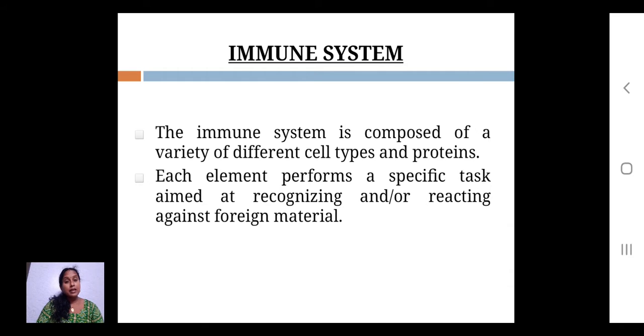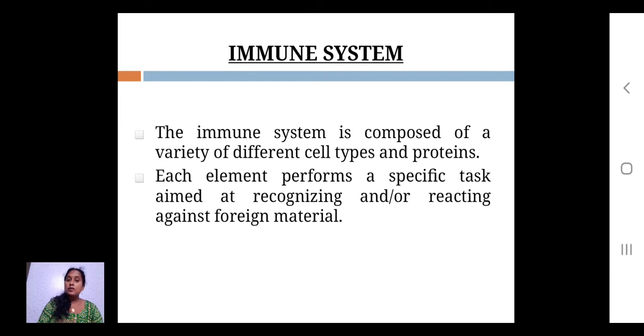Why? Because the immunity arises against the foreign substances, and while it is acting against them, a lot of cell components and other materials also cooperate with that. So that cooperation and unity also take place. That's why it is easy to say that it is a system. So the immune system is composed of a variety of different cell types, and their function is to recognize and react against foreign material.